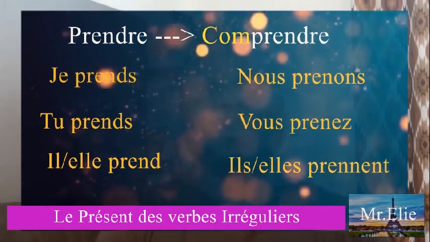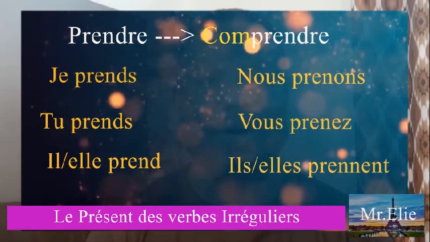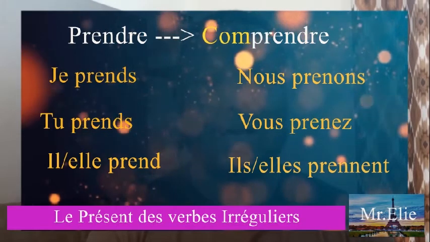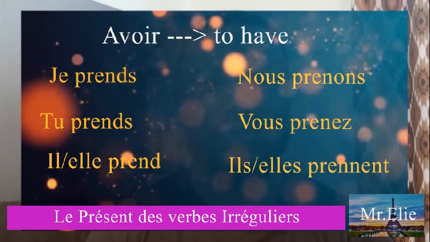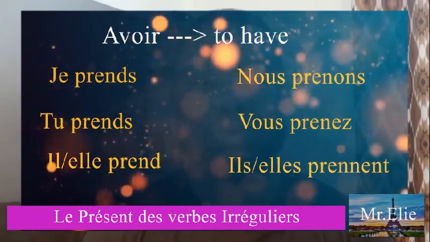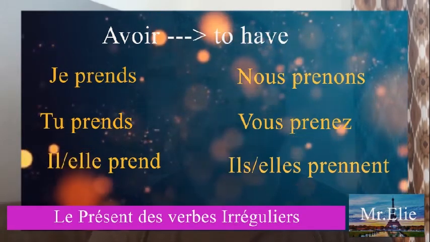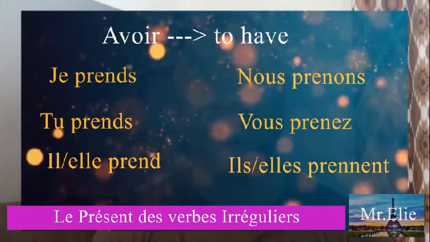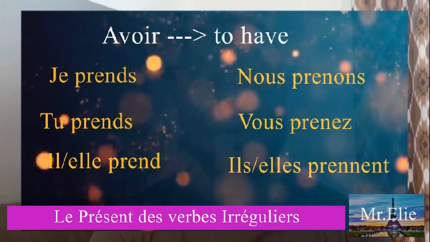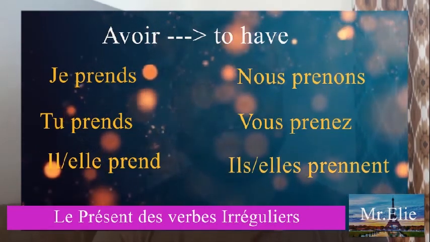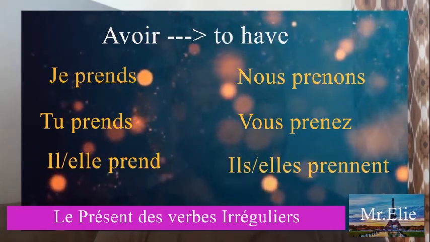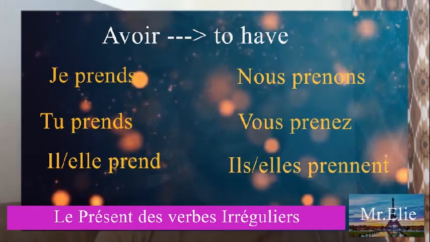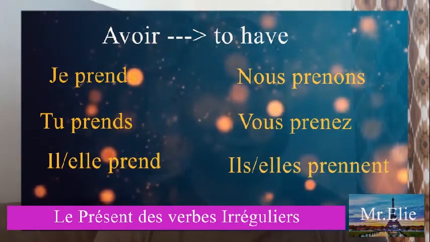Now let's go to some other irregular verbs like avoir. Avoir means to have. How do you conjugate avoir in the present tense? It is an irregular verb, A-V-O-I-R. Even though it ends with O-I-R, it is not a regular IR verb. So, how do you conjugate it?